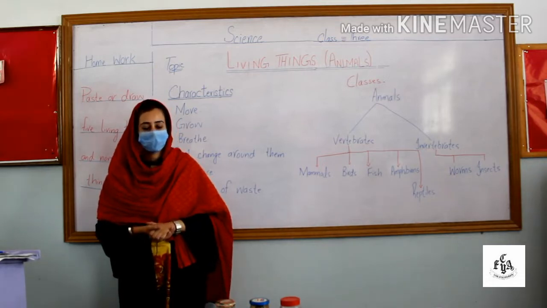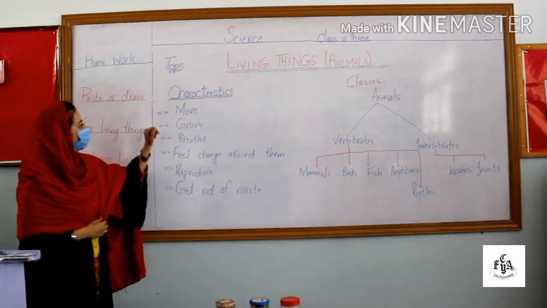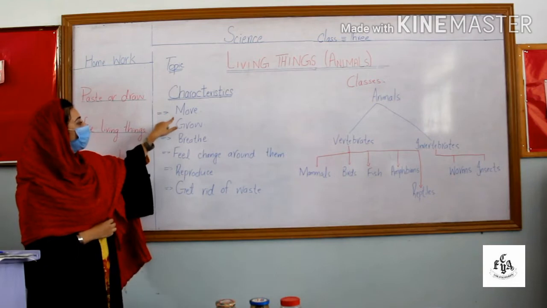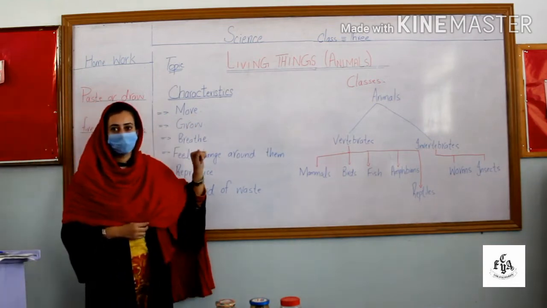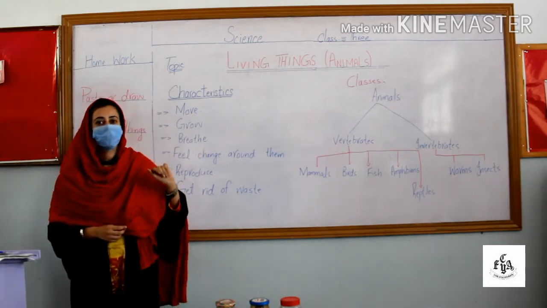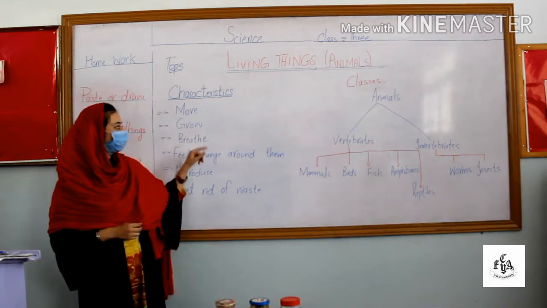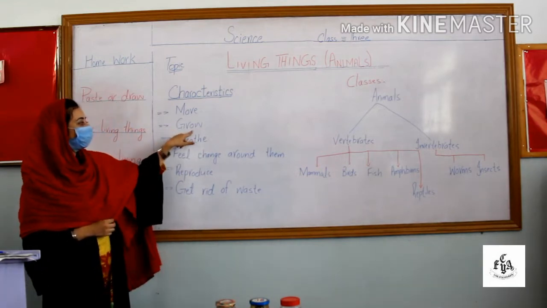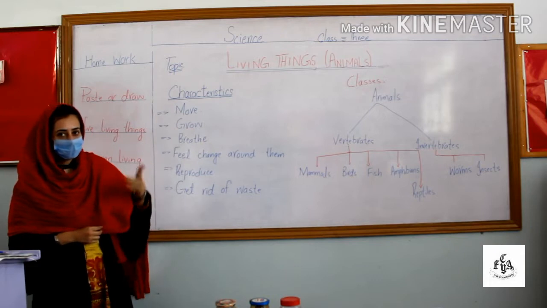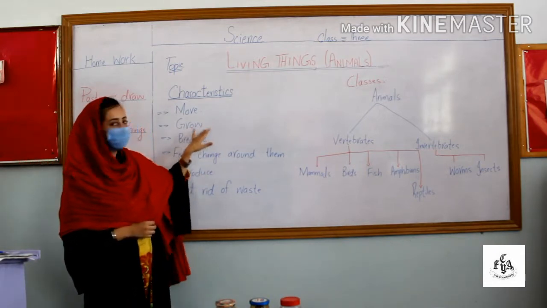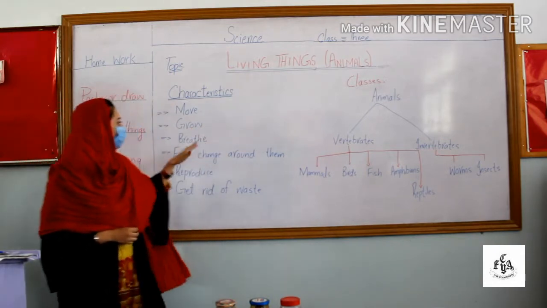Characteristics mean their features. Number 1, move. Living things can move from one place to another. Number 2, living things can grow. With time, gradually they grow slowly.